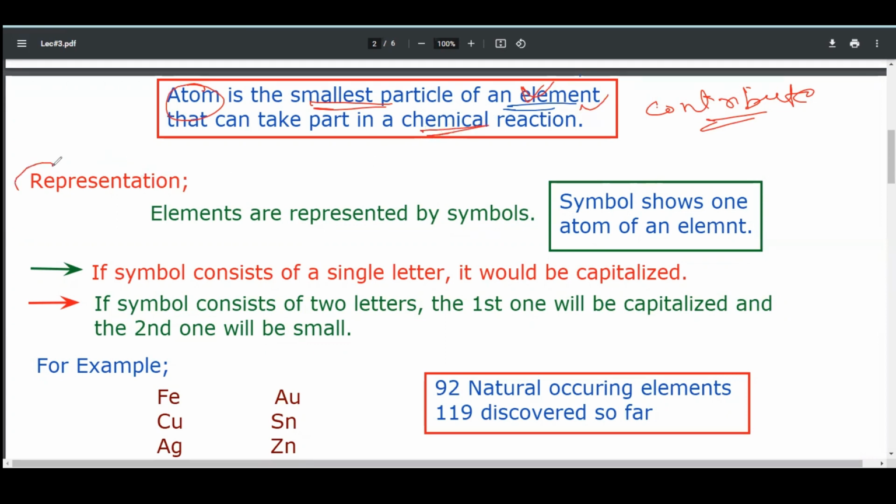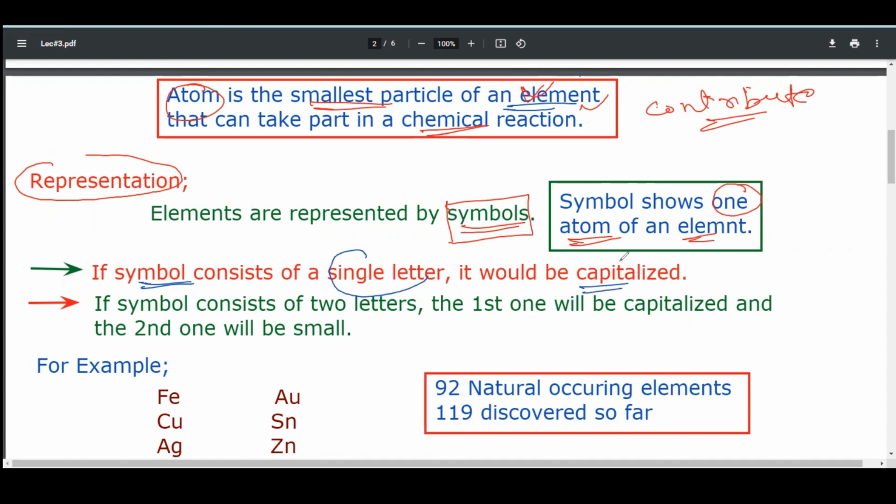How do we represent elements? Elements are represented by symbols. These symbols actually show one atom of an element. Here are the rules for how we give them symbols. If a symbol consists of a single letter, it should be capitalized.